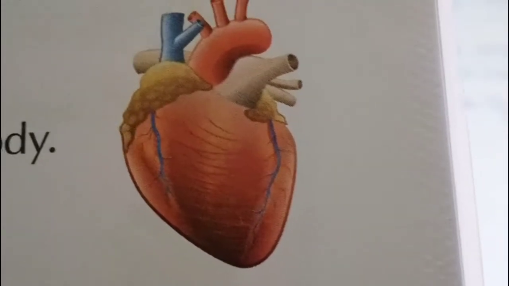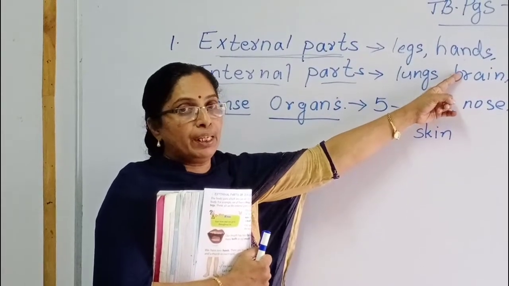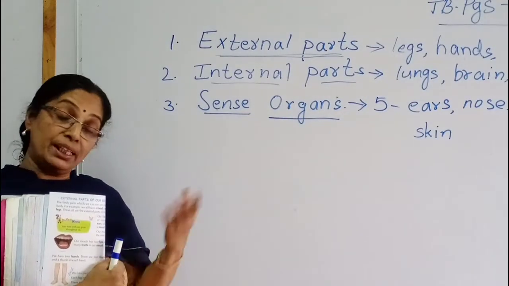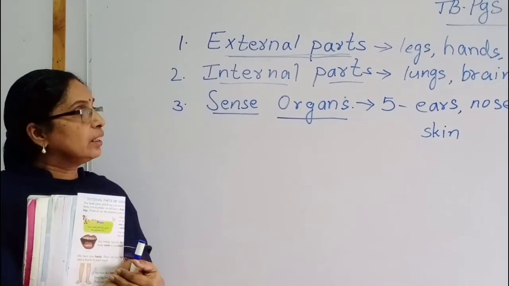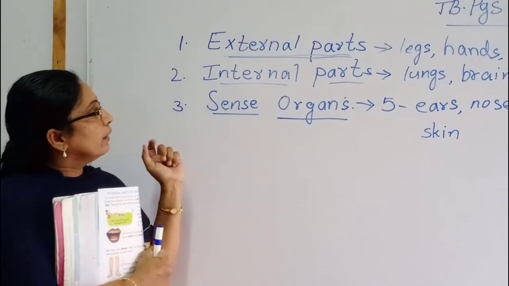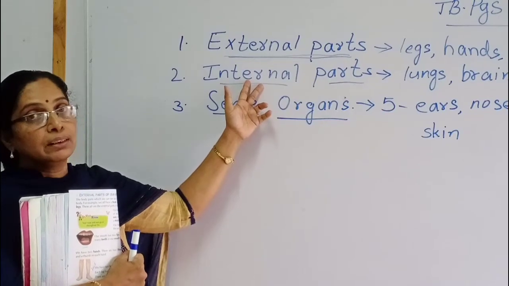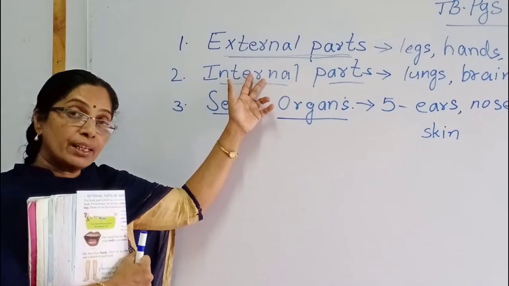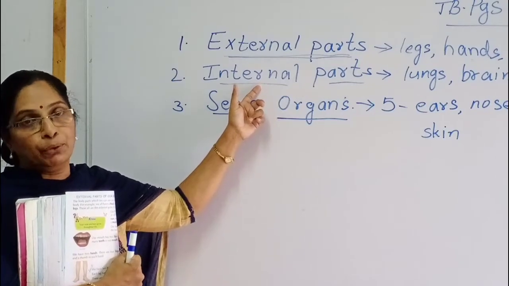These are the main internal parts of our body. The brain is there, children. We explained the brain also. Many more are there: stomach, intestines, such things. But now we are saying these. Then, what is the meaning of internal parts, children? Internal part means the parts which we cannot see in our body.